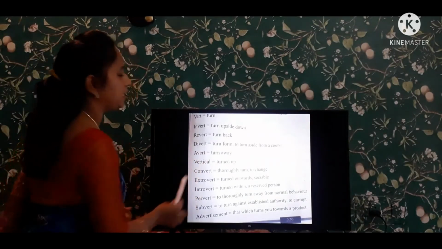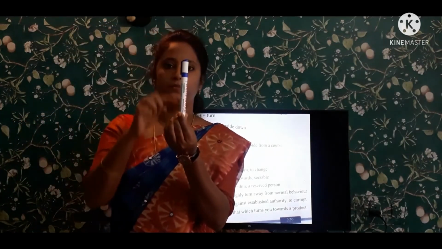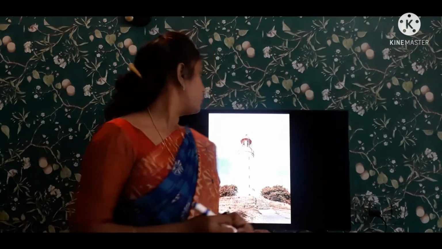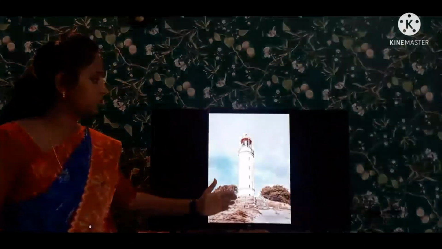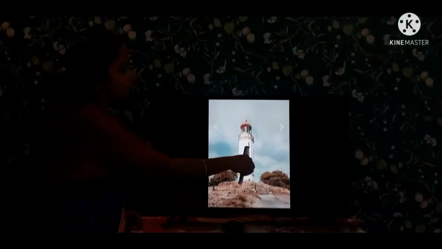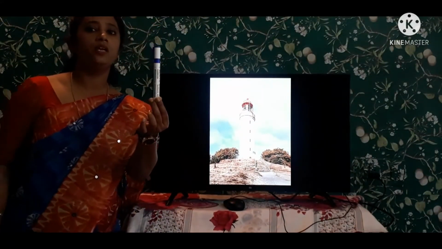Next one is vertical. I am putting this pen in vertical position. This is vertical. This is horizontal. You know, these are all in the maths subject. Already you have studied this. This is the vertical position that I am putting this pen. This is a horizontal position. See, I am showing a picture here. This is a vertical position that a building is built. Right? It will be like upside. This is the position that we are having, vertical.